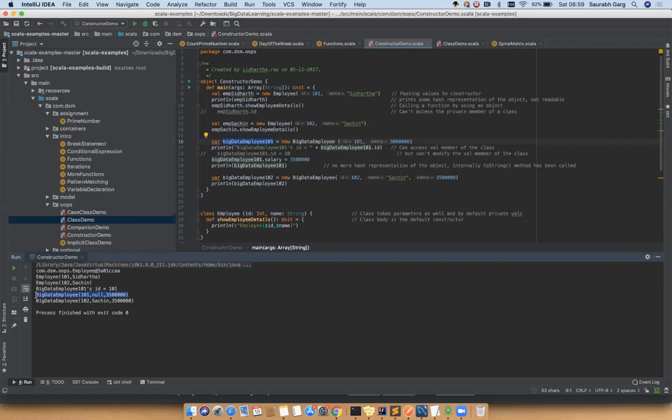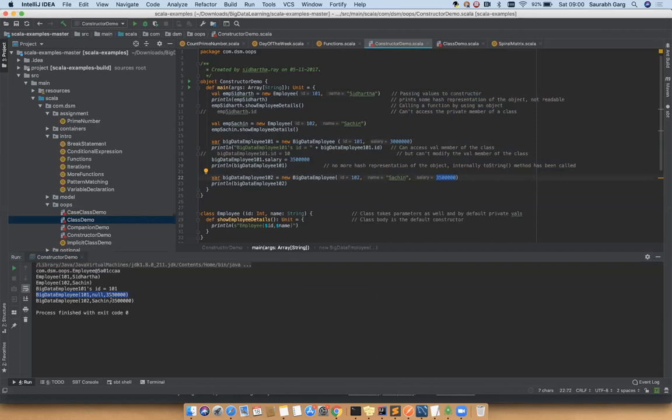And the second example that you saw, big data employee 102 is equal to new big data employee. You pass 3 parameters. Earlier you passed 2, like 101 and 30 lakhs. Here you have passed 102, name Sachin, and salary 35 lakhs. And then again you call println on big data employee 2, so it prints big data employee 102 Sachin 35 lakhs. Got it? These are a couple of steps on the constructor part.